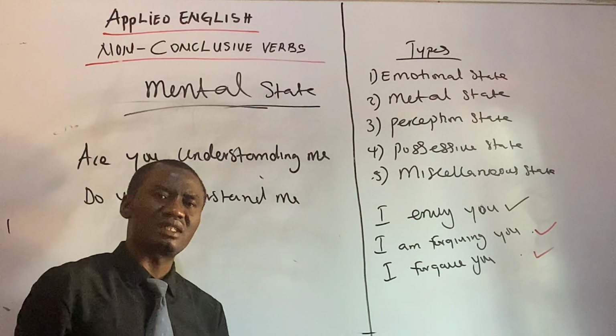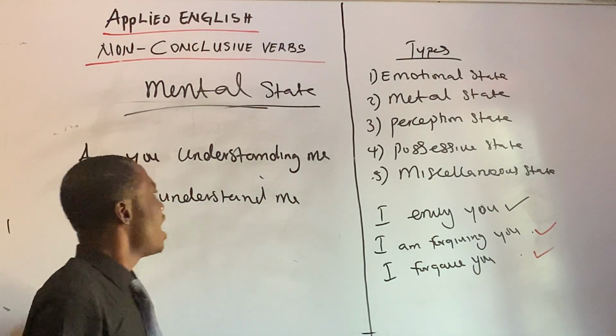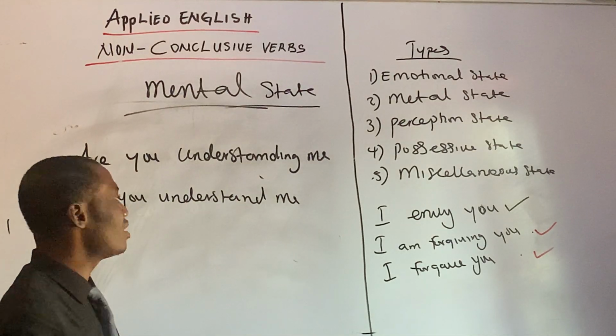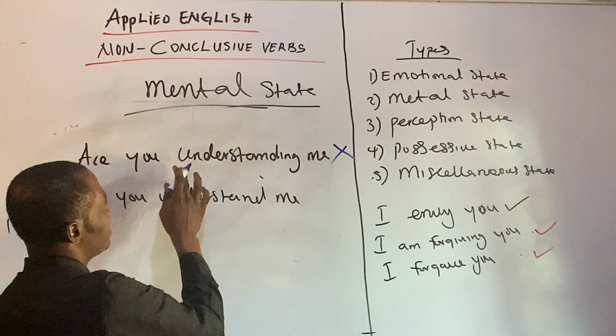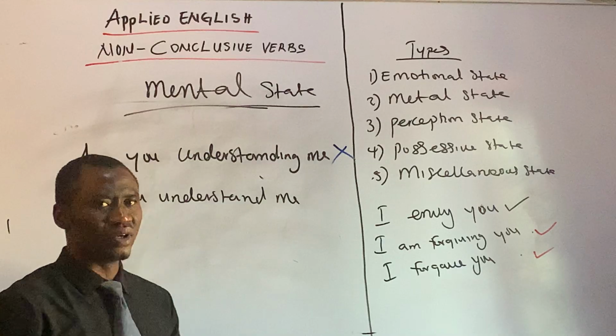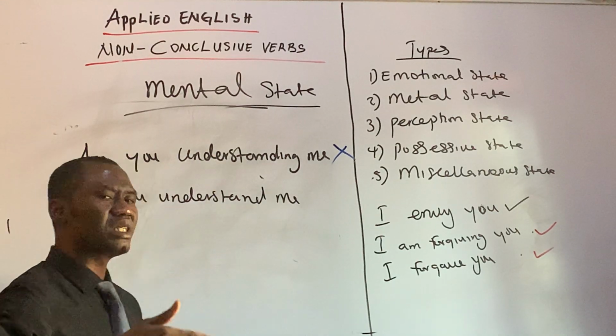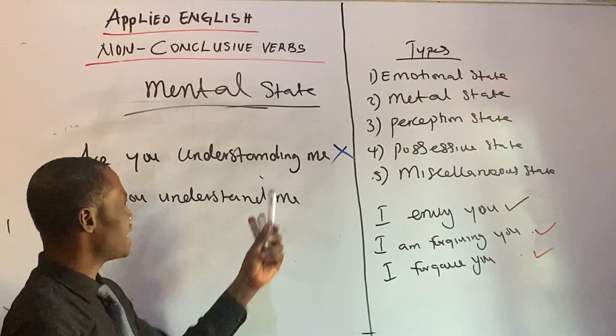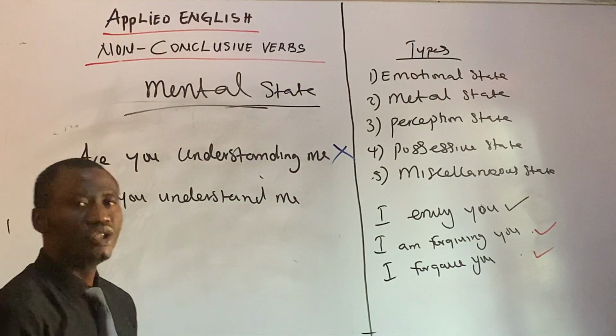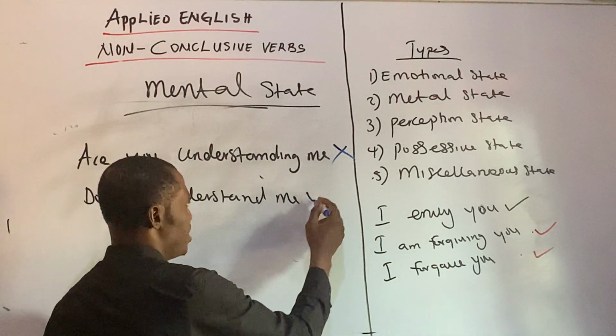Now, which of these is correct and which of these is wrong? Are you understanding me? Well, this is a stative verb or a non-conclusive verb. It should not be in a present continuous tense. It shouldn't attract the ing. So the right answer is, do you understand me?